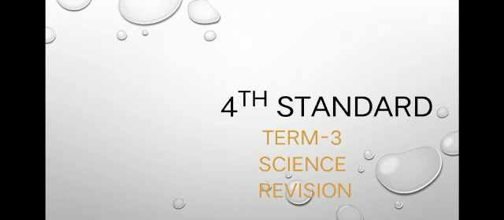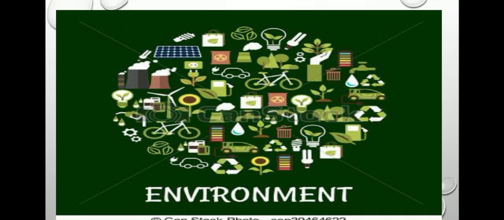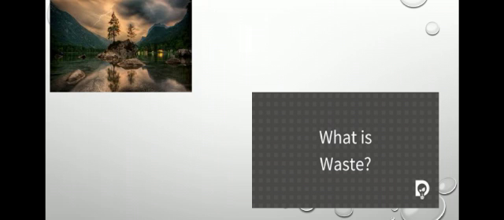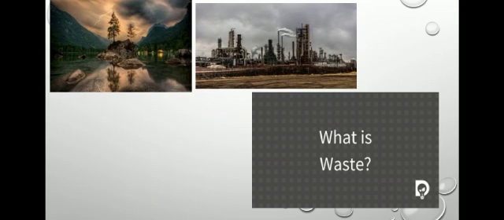Term 3, we revised lesson 1, Green Environment. Nature provides us a lot of useful things. Factories use these natural resources to make things that we buy in shops. When we are finished using these things, they become waste.